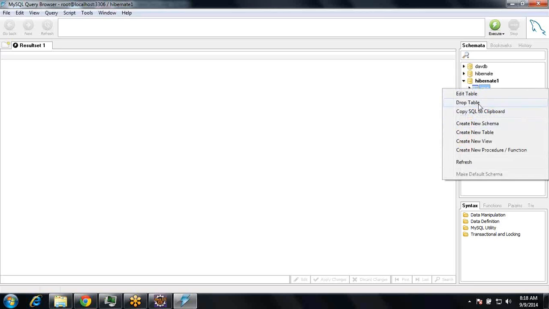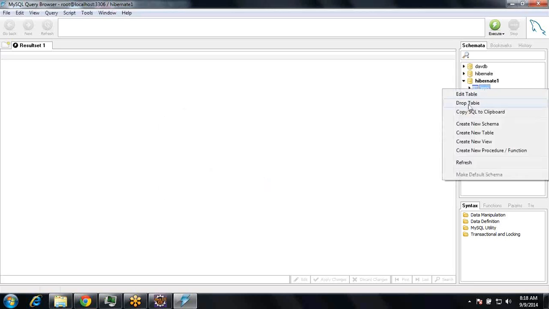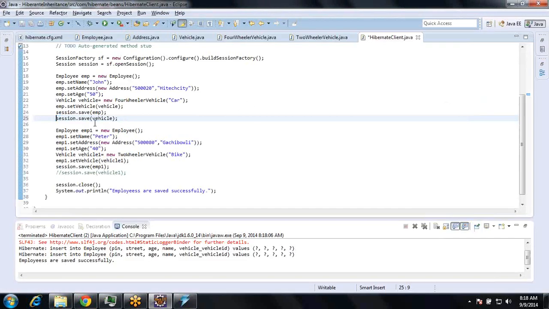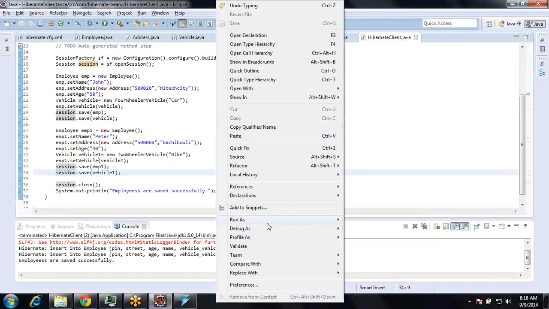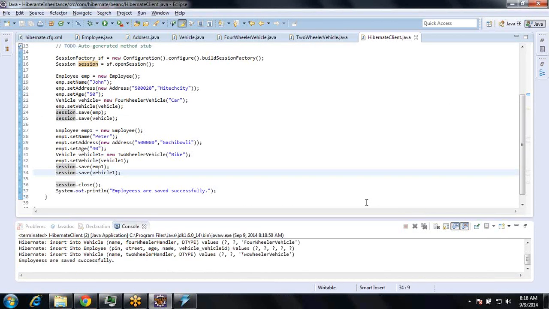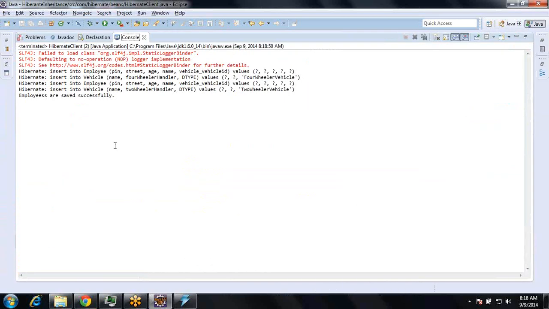Let me remove all the tables. Okay, let me run once again. Run as Java application. Okay, so now you are able to see here. There are two tables, employee and vehicle. That's it. There are two tables, employee and vehicle.